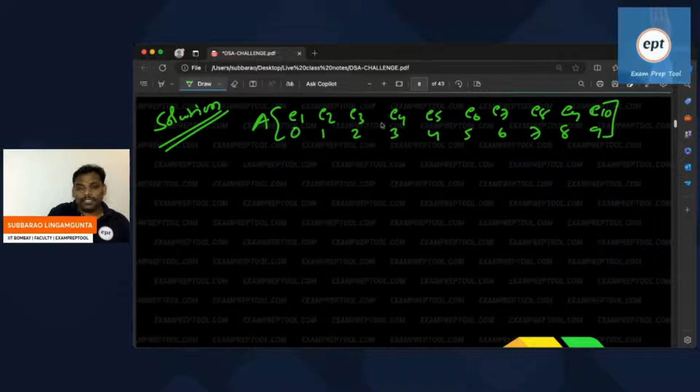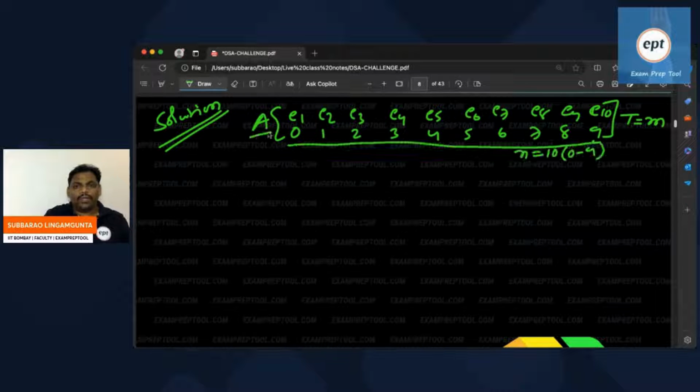They are all integers. You can take some integers also, I don't have any problem. You have to find two people whose sum is equal to some target. Assume the target T is equal to M. Two distinct people you have to find whose sum is equal to M. That is our goal.